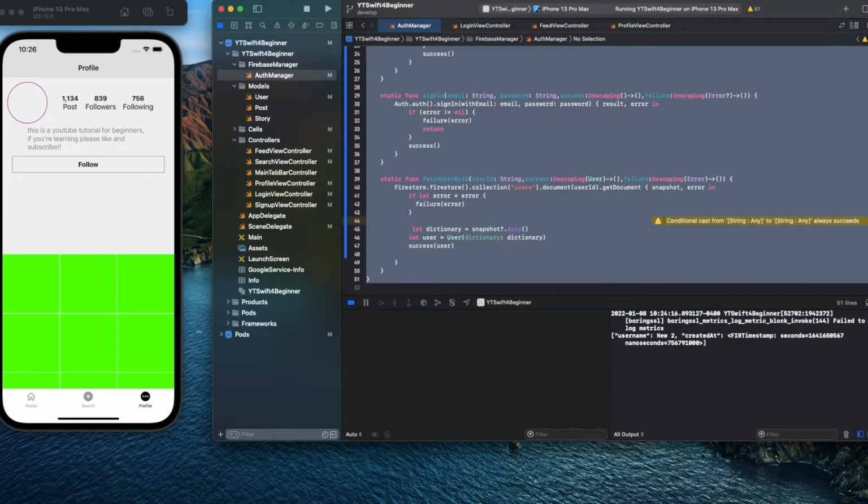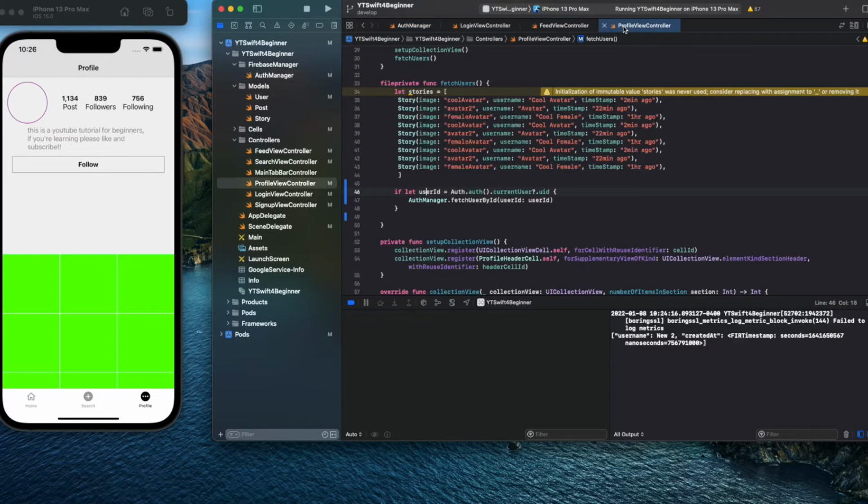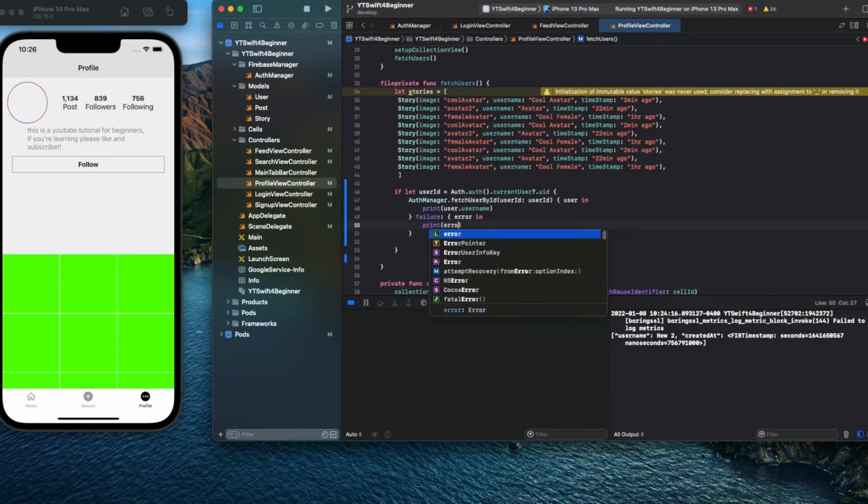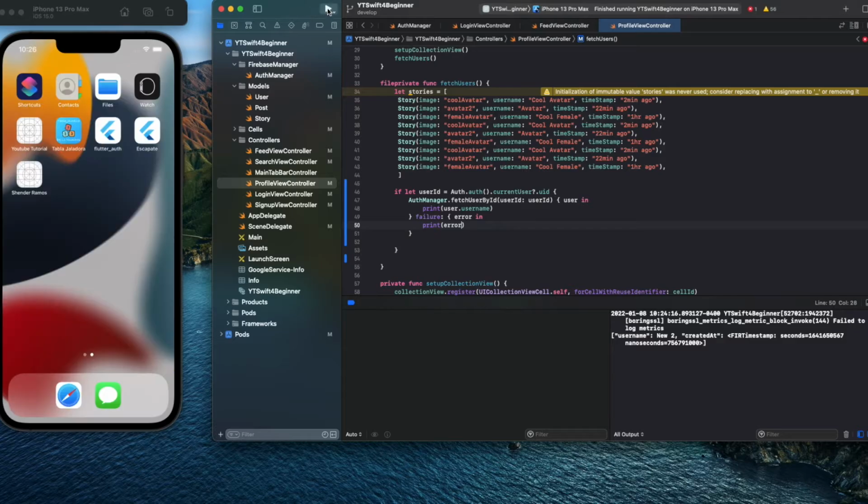And if we run, let me format. And if we run this, we should get an error right here because this is not returning. You see, boom, it's missing. So we could just be like by ID, boom. Then you be like user ID. Well, on success, right? Let's see what happens. Success, you could name this user, and then print the user's username, and here error to print the error. Let's see what we get now.